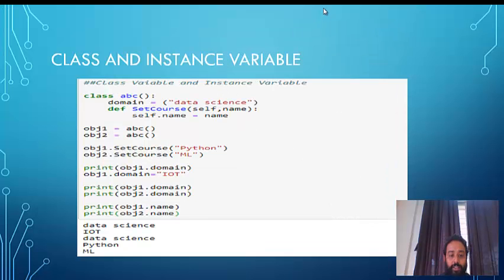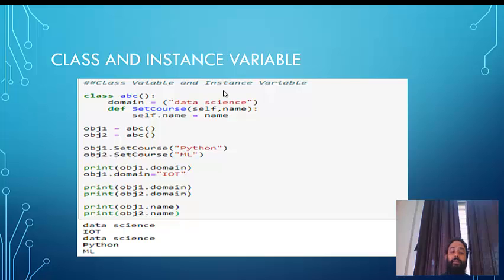Class is an instance variable. I've created a class called ABC, and then I've taken an attribute called domain. I have initialized that attribute with one value, data science, and then I'm creating a method called set course. Define set course, and here I'm passing one argument. By default it is self, but here we are also passing a name to it. So I'm passing name as well with the self. Now self.name is equal to name. This is nothing but setting the name for that particular object for the method set course.